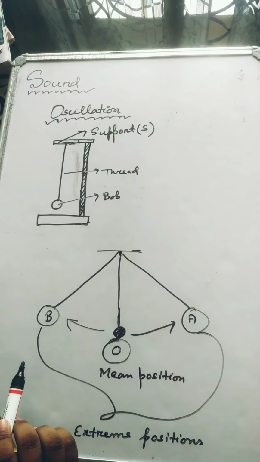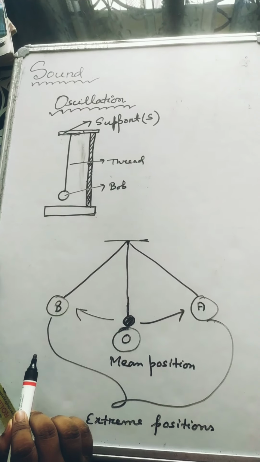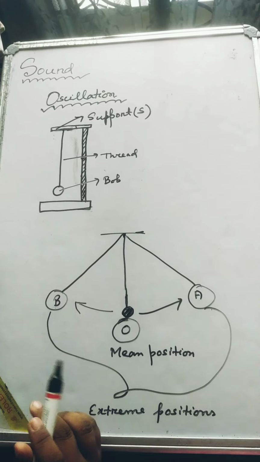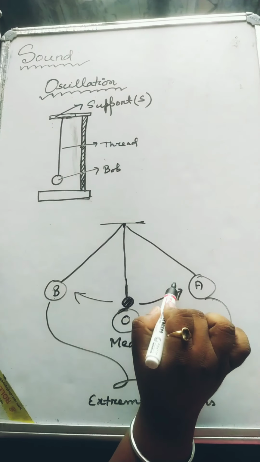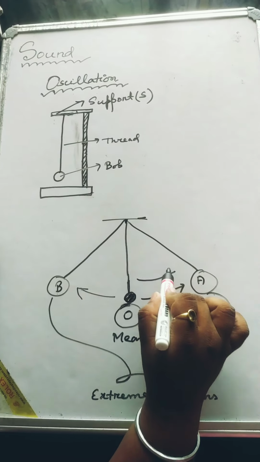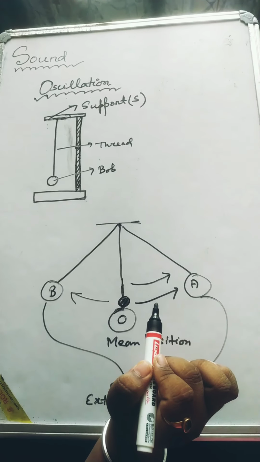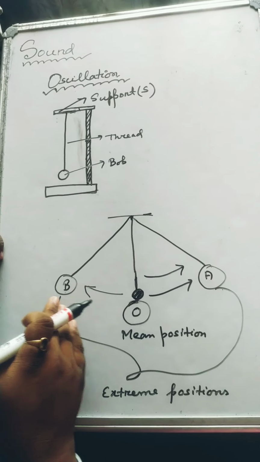Now when will we say that a pendulum has completed one complete oscillation? For this, let us understand that first the pendulum will move from O to A, right? Then again it will return, because it is a to and fro movement.